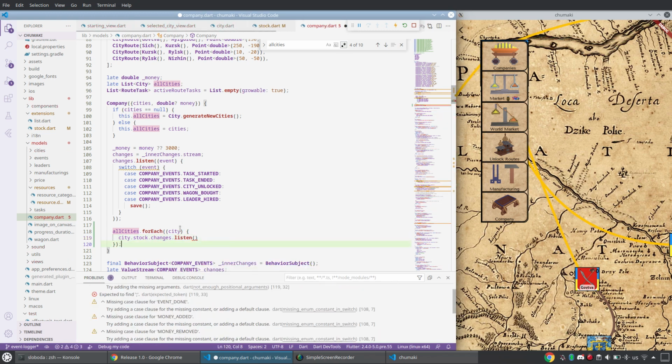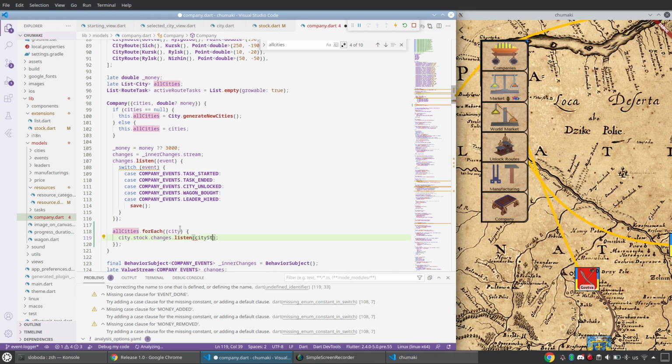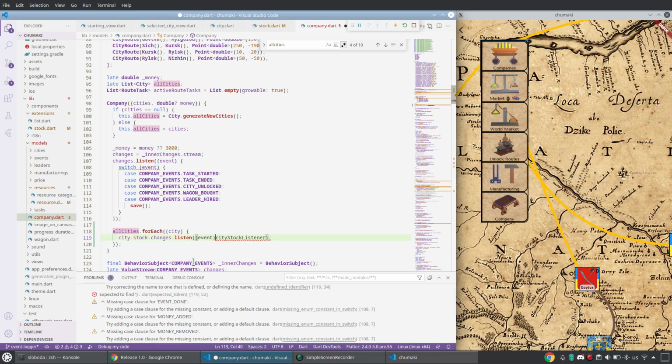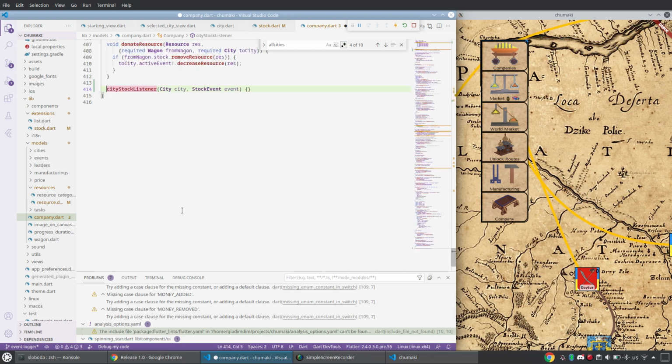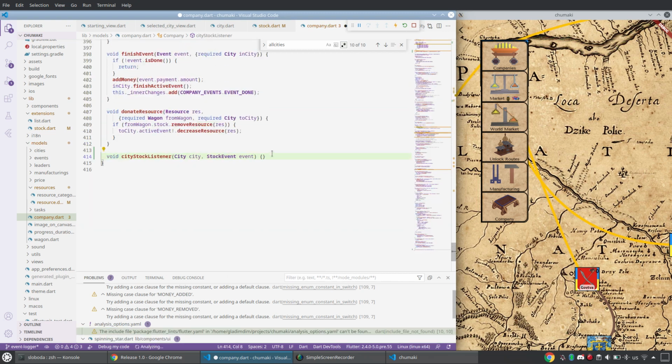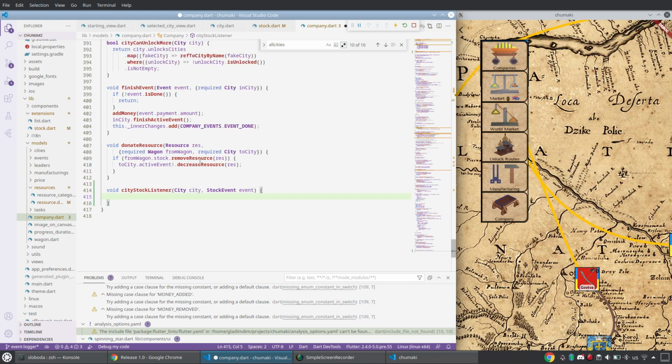And let me provide a listener, city stock listener. And let me enhance it, so it will be an event. I will pass which city did it and what event. How do I create the method? Nice, it will be void, that's correct. It even set the correct types for this. For now, city is not needed, but let's have it, because the listener is the same for all of the cities.